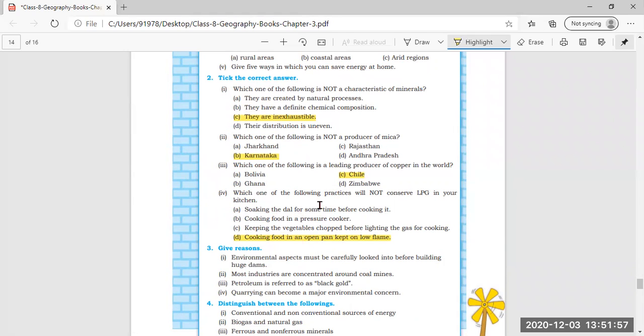Previously also the link was given for uploading the notebook assessment work. The same link will be provided to you again. You have to upload the question answers of this lesson: very short, short, long, give reasons, distinguish between, whichever are given in my PDF. Do the work neatly in the notebook. Make the PDF page wise clearly and then upload it on the given link when I give it.